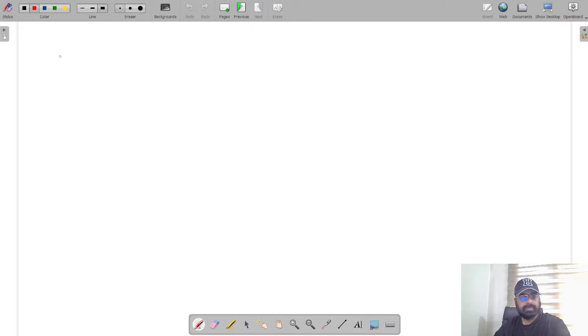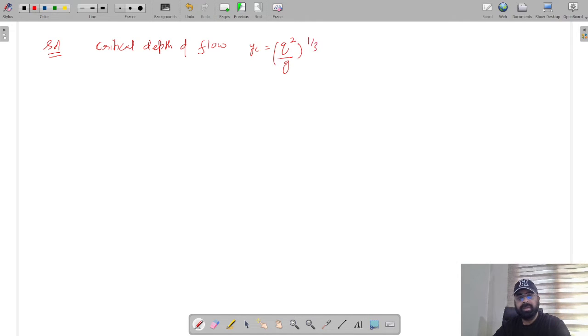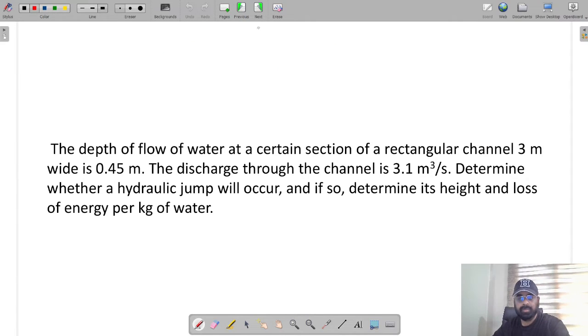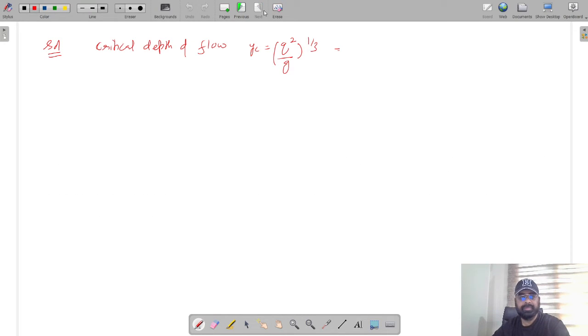We have to calculate the nature of flow. So solution. For that, I'll require the critical depth of flow. Critical depth is Q square by g raised to the power 1 by 3, where Q is discharge per unit width. Discharge is given to be 3.1, width is 3 meter.